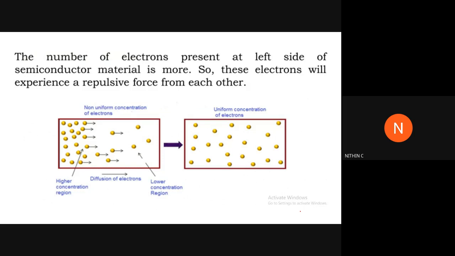So this is just a representation of how things go in diffusion. This is a region of higher concentration of electrons, and there will be a movement of electrons from this side to this side, because this is a region of lesser concentration, right? That process is called diffusion, so that an equilibrium will be reached. Every place will be equally concentrated, with uniform concentration of electrons everywhere. Until then, the diffusion process will continue, that is, movement of charge carriers from a region of higher concentration to a region of lower concentration.